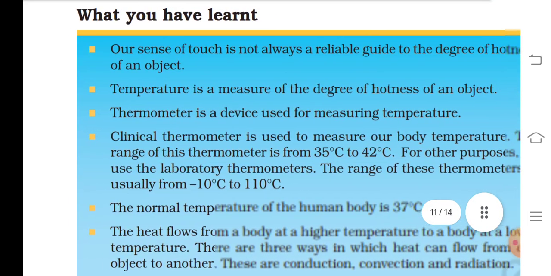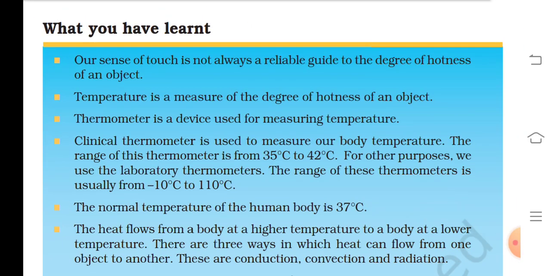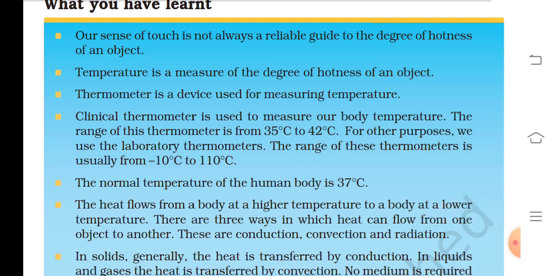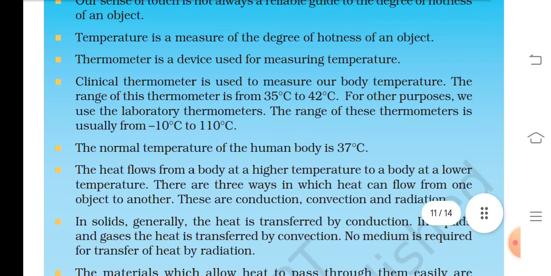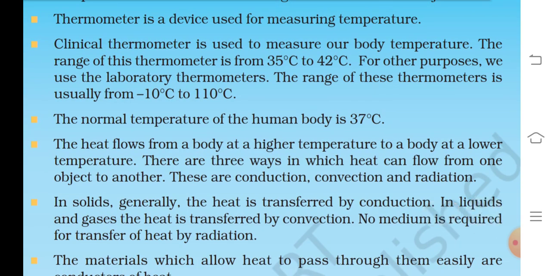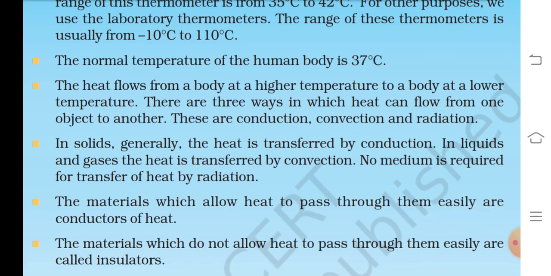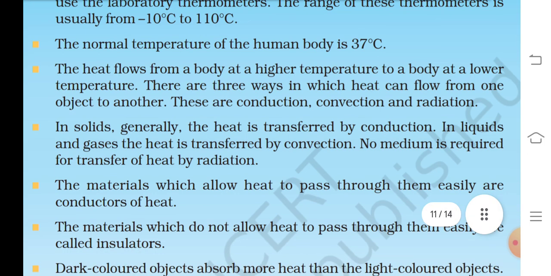What you have learned: our sense of touch is not always a reliable guide to the degree of hotness of an object. Temperature is a measure of the degree of hotness of an object. A thermometer is a device used for measuring temperature. A clinical thermometer is used to measure our body temperature. The range of this thermometer is from 35 degrees Celsius to 42 degrees Celsius. For other purposes, we use the laboratory thermometer. The range of this thermometer is usually from 10 degrees Celsius to 110 degrees Celsius. The normal temperature of the human body is 37 degrees Celsius.